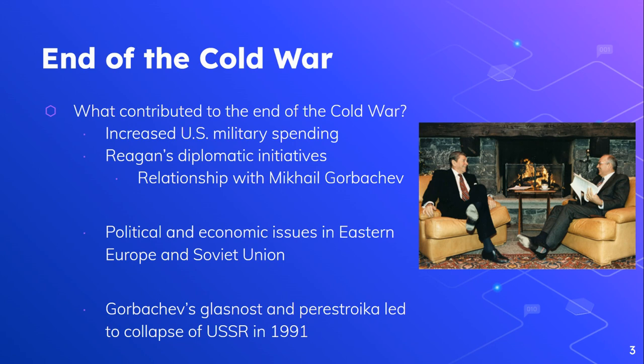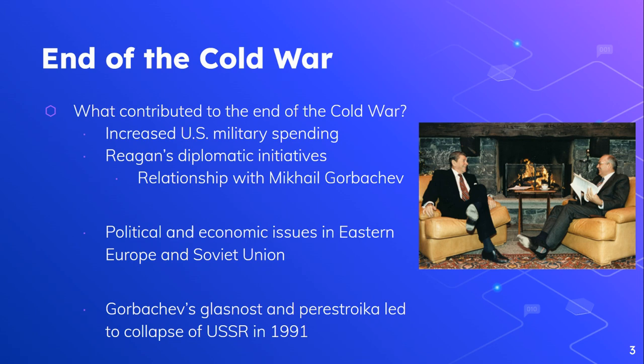So more ideas about what contributed to the end of the Cold War. Well, the U.S. is going to continue spending more and more on the military that the Soviet Union just isn't able to keep up with. So the Soviet Union's economy starts to struggle. Because they want to keep up militarily, they keep spending so much money to try to keep up with the U.S., and it's just not possible for the Soviet Union. Reagan also is very good at diplomacy. He has a strong relationship with Soviet Union leader Mikhail Gorbachev, like we talked about, and is very direct with him as well.